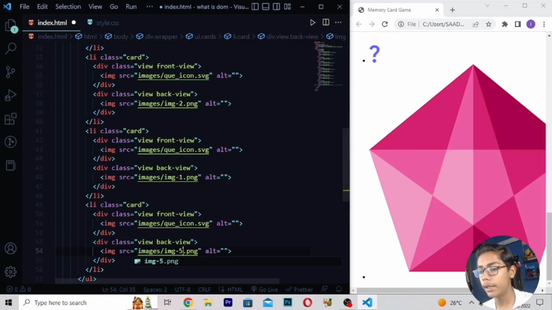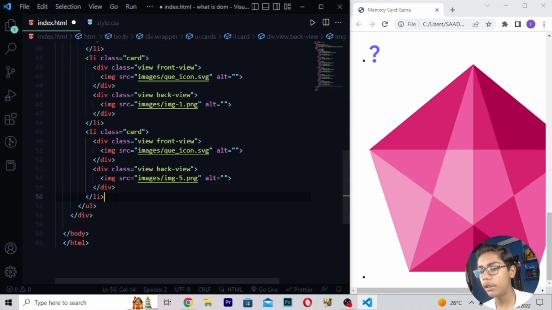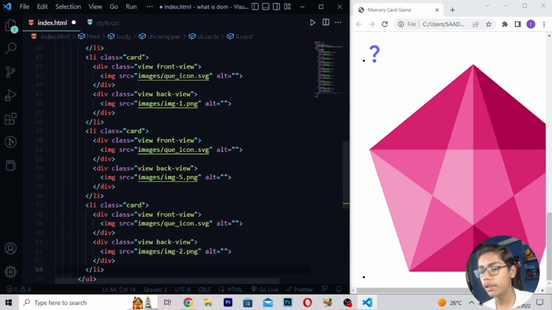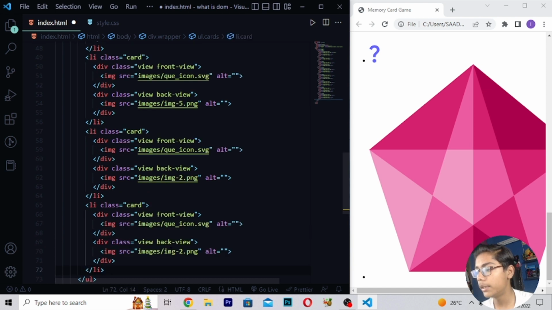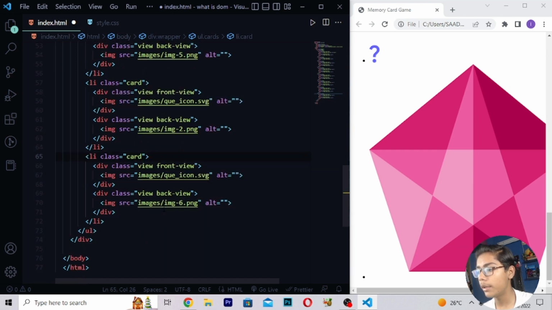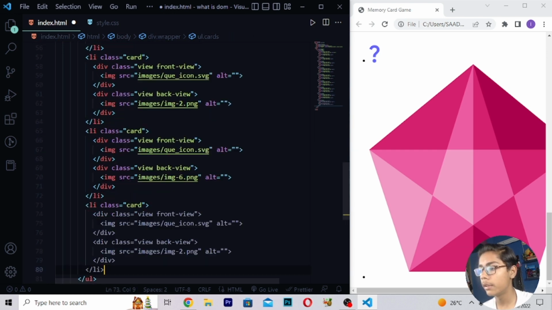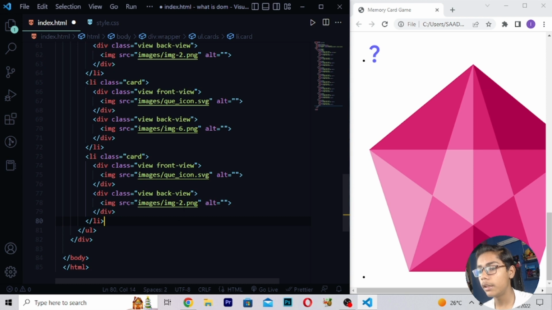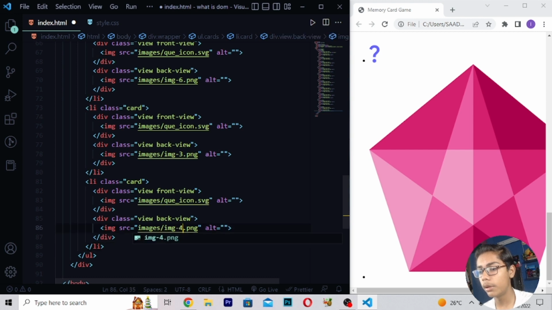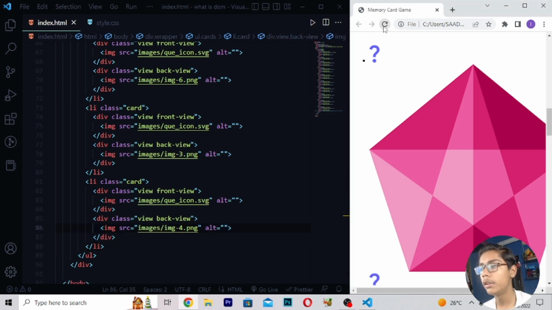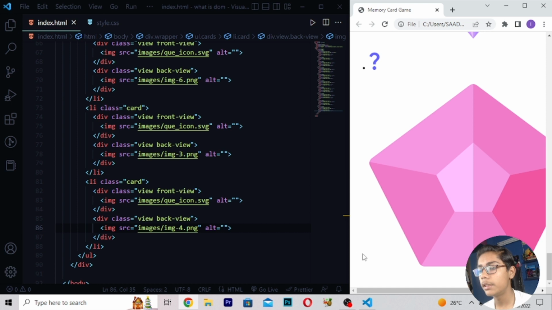Now when you've written this, here I will be moving down, paste it again, then I will be writing here 5, then here you have to move down, paste, and then here I will be writing image 2 again, then here you have to paste it, and then here I will be writing 6. So when you've written this, here I will be moving down after this tag, then here you have to now just write 3, then here I will be moving down, and then right here image 4. Save this, reload. Now you will be getting different images here, you can see.